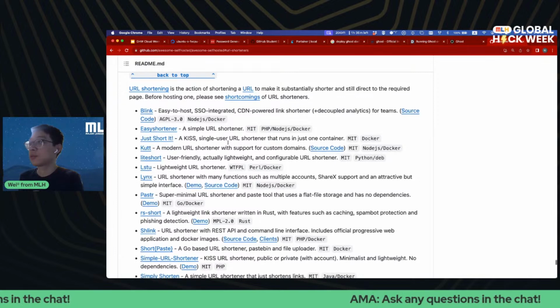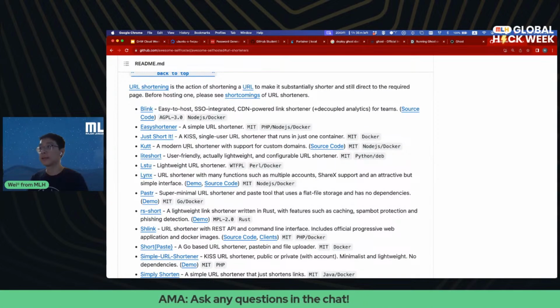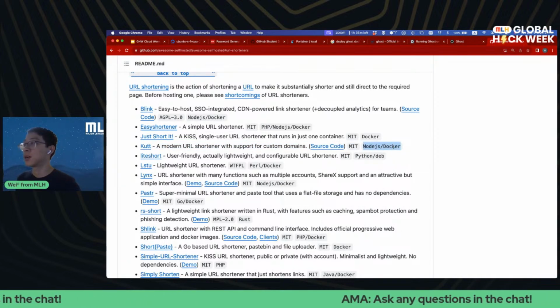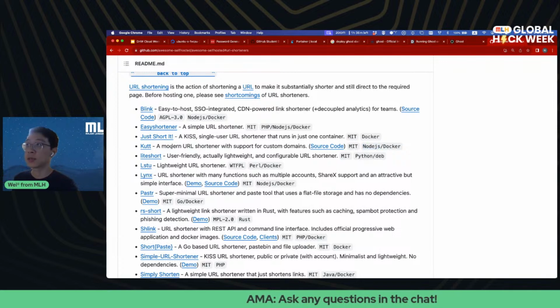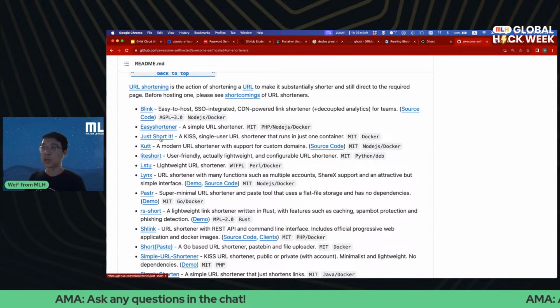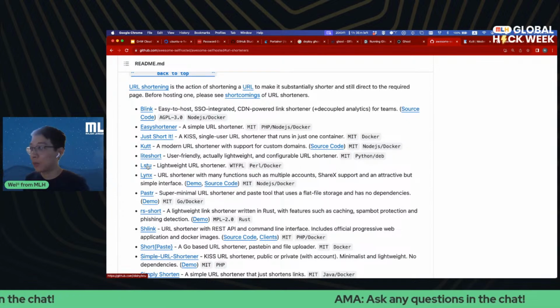So I'm just going to look through them and see which one I like the best. Here is a modern URL shortener that supports custom domains. It also supports Docker, and it's written in Node.js. That sounds pretty good, so let's open that in the back. Just Shorted is also looking pretty good. Lightweight URL shortener. I like lightweight a lot.